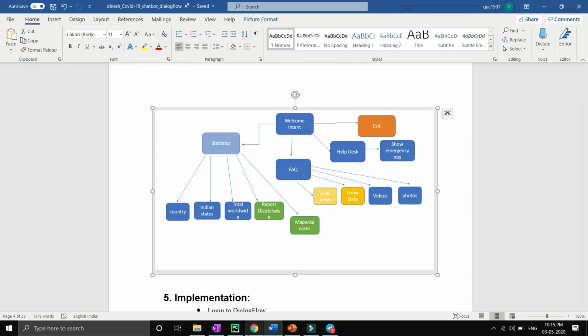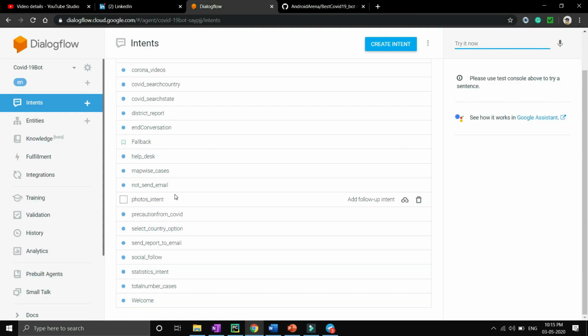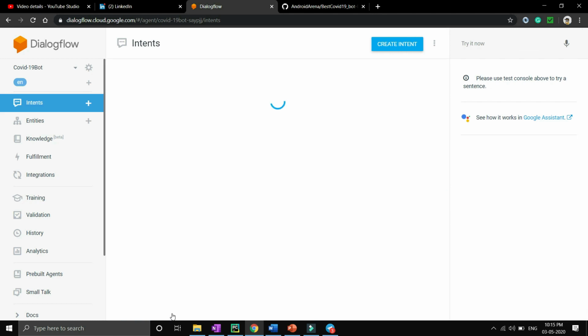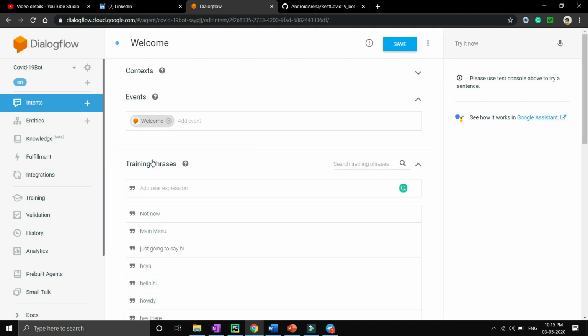Okay, so let's go to Dialogflow. Now after importing, you will be able to see all these intents. Click on welcome intent. You will be able to see that there is an option, training phrases.